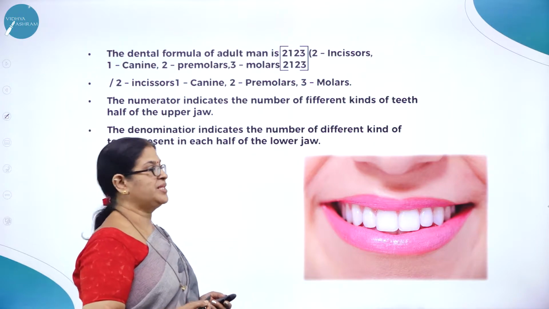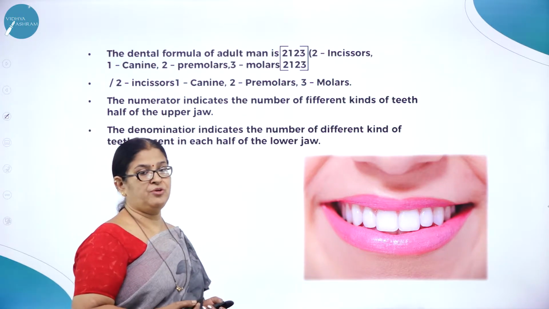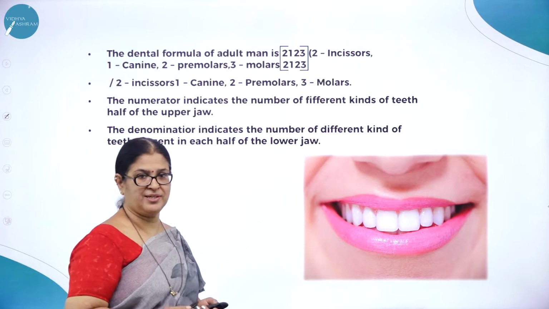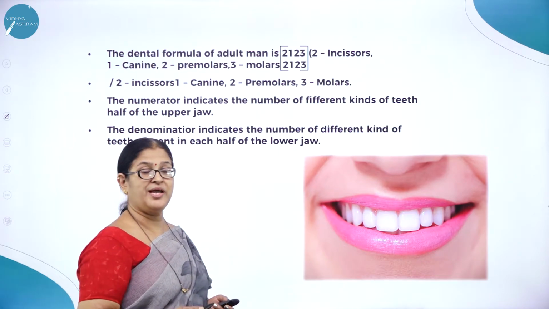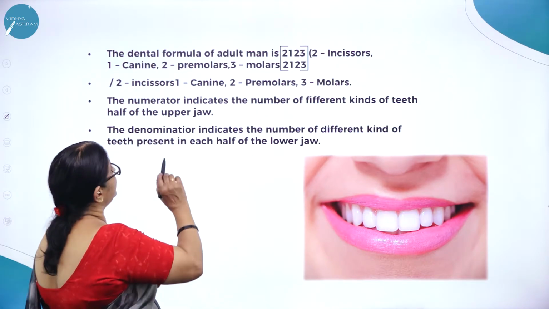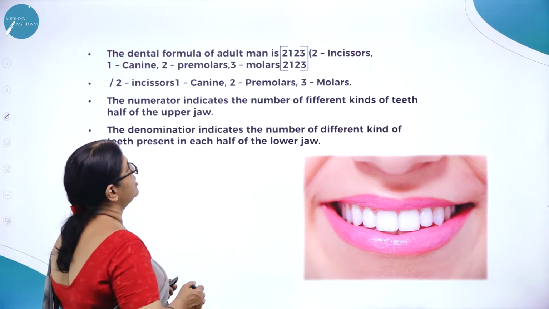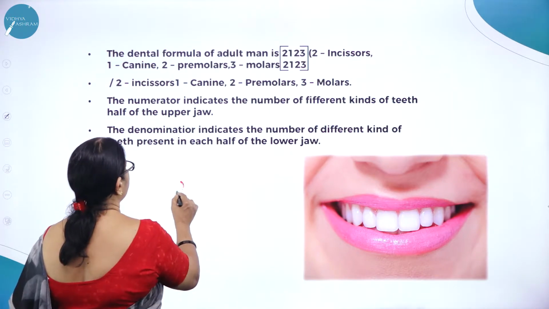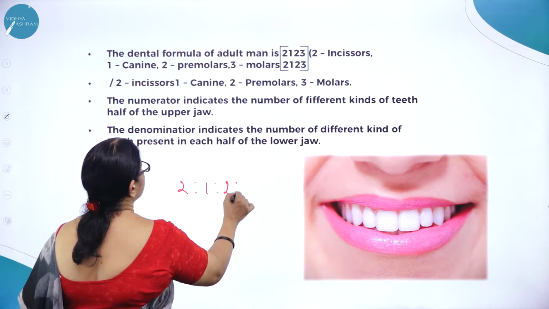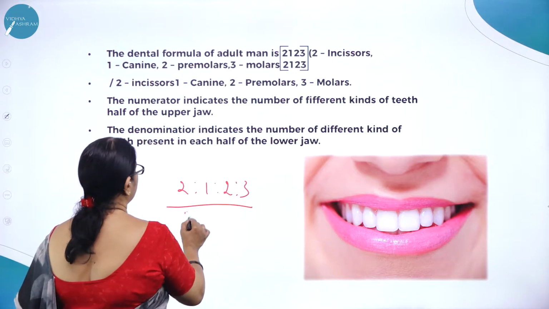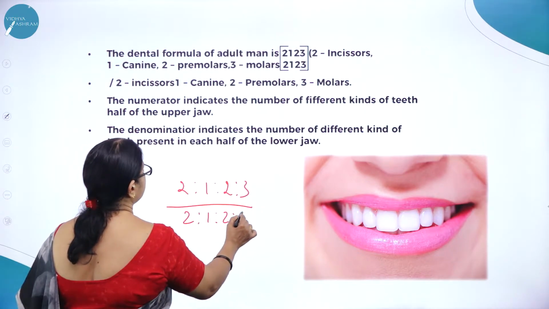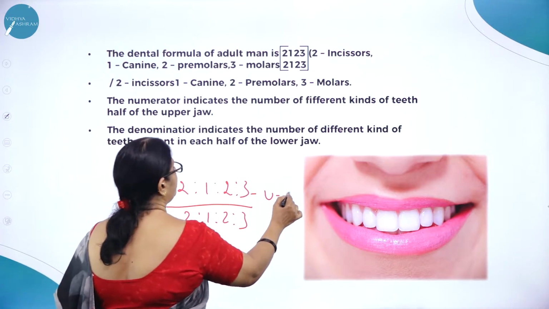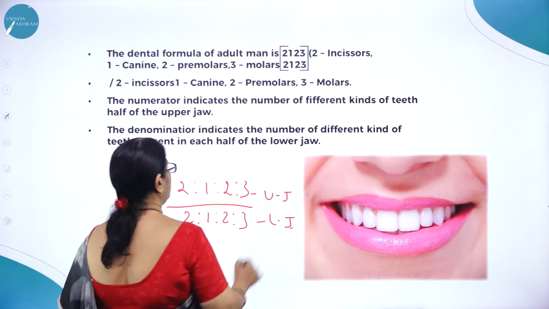I think all of us know that for dental, they go for the study called BDS, and next for the PG course called MDS, right? So the dental formula of an adult man or woman is 2:1:2:3 upon 2:1:2:3. This is the upper jaw and this is the lower jaw.